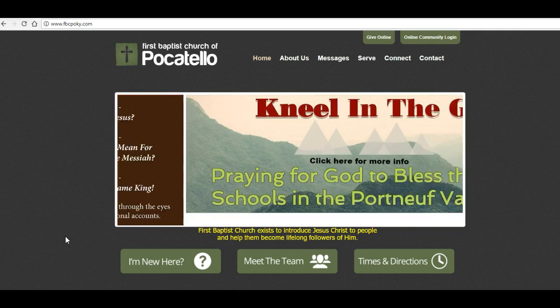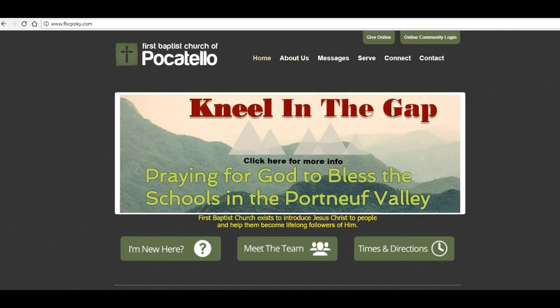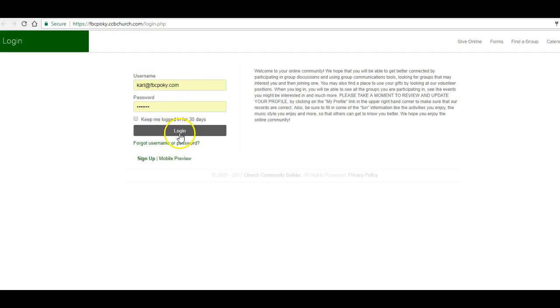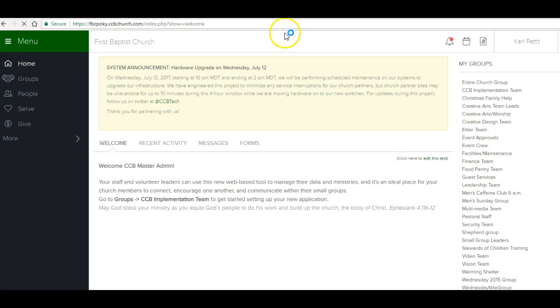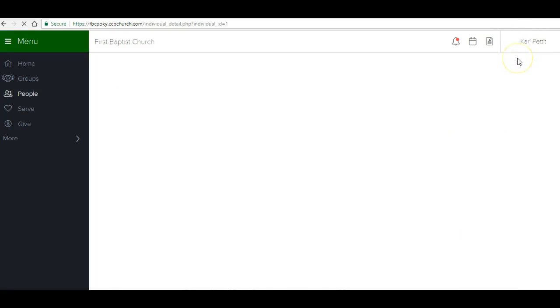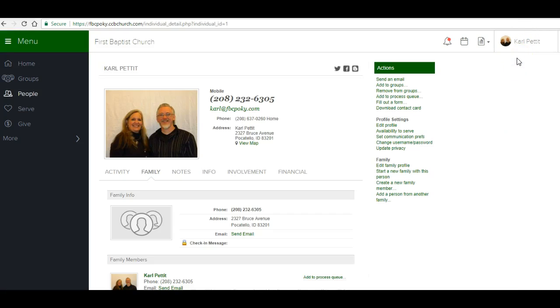specific aspirations for whatever. So from the First Baptist webpage, if you haven't got the other one, you just click right into the online community, put in your username and password, and click login. And then up here on the right-hand corner, you'll see your settings. We're just going to click on My Profile, and that'll bring up all the options you have here, the different actions you can do with your actual profile.